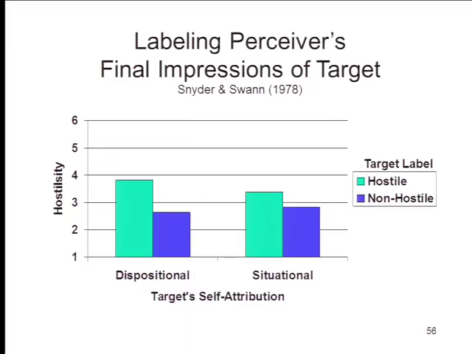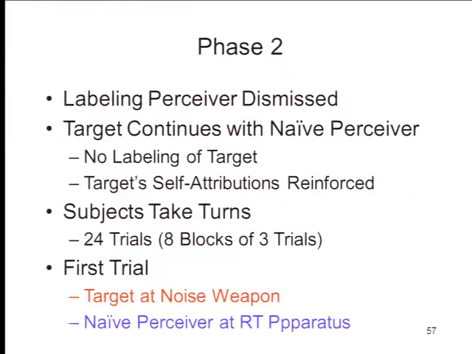Again, this is exactly what you'd expect, given what we know about things like the self-fulfilling prophecy. The labeling perceiver has elicited behavior from the target that confirms the perceiver's expectations. Okay, so now we move into the second phase of this experiment. Remember that third subject? Well, now it's his turn. The labeling perceiver is now dismissed from the experiment.